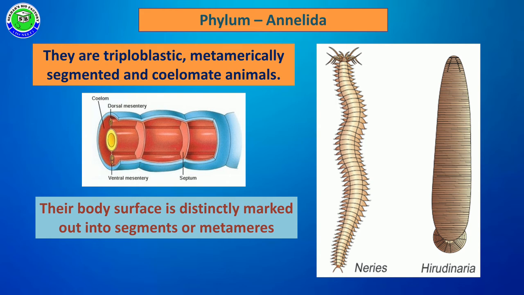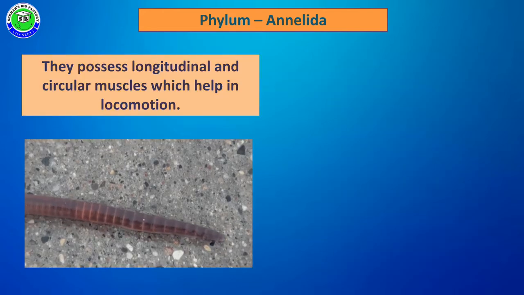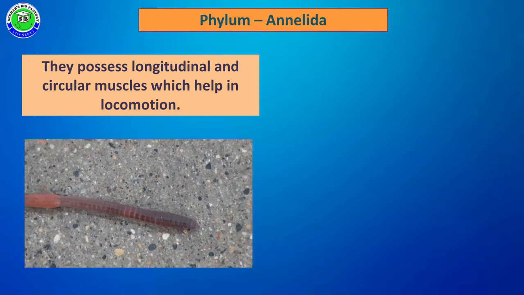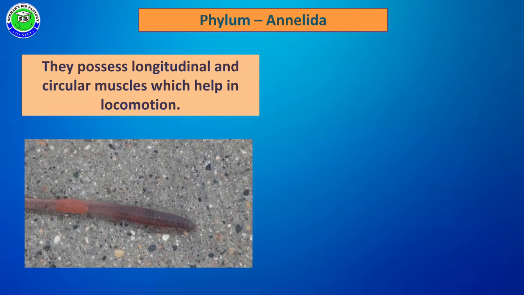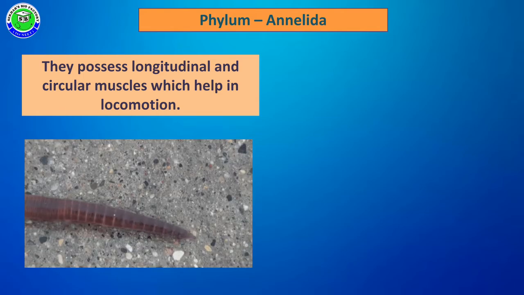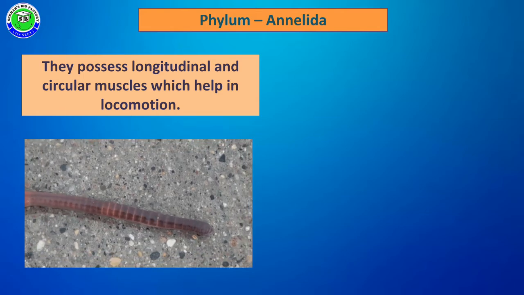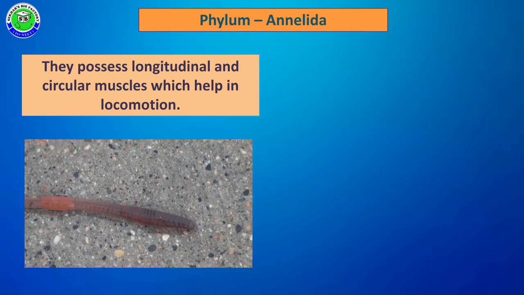The body surface is distinctly marked out into segments, which are called metameres. The entire body of Annelida members has many segments; this segmentation process is called metamerism, and these segments are called metameres. These members show locomotion with the help of specialized longitudinal and circular muscles present in their body. So with the help of these longitudinal and circular muscles, they show locomotion.